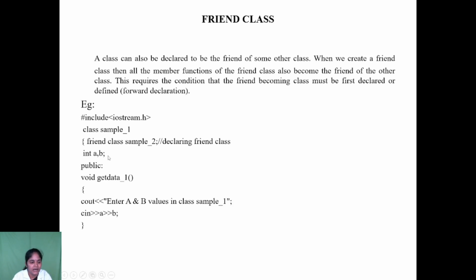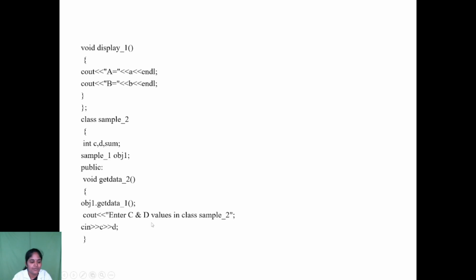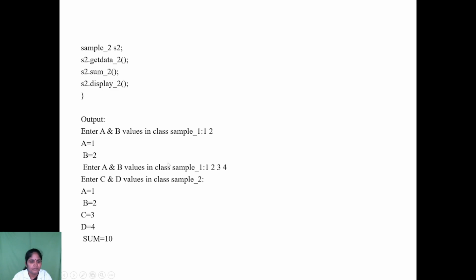From the main function we give some values for a and b. Next is s1.display. Control moves to that function, where the value we entered is assigned to the variable a, and likewise the value for b is assigned to b. Then the output is produced. Here, for the prompt to enter a and b values in class Sample1, we gave a as 1 and b as 2.